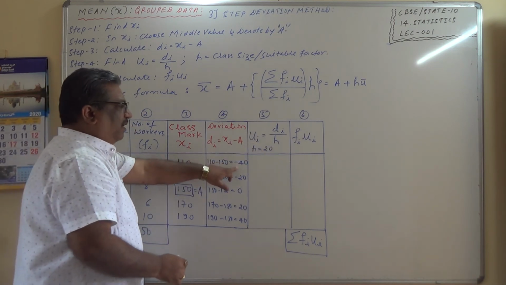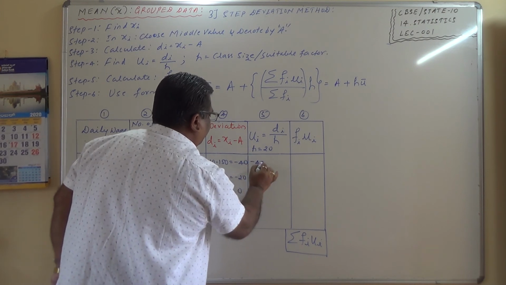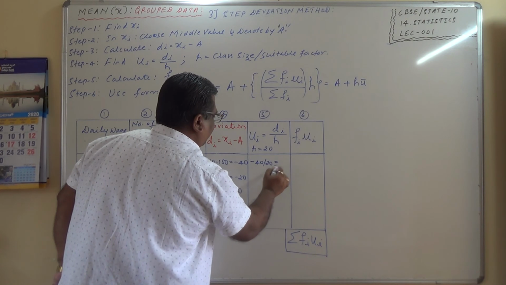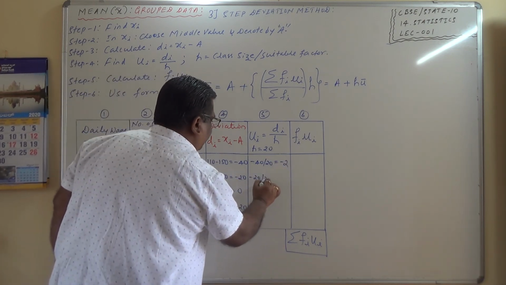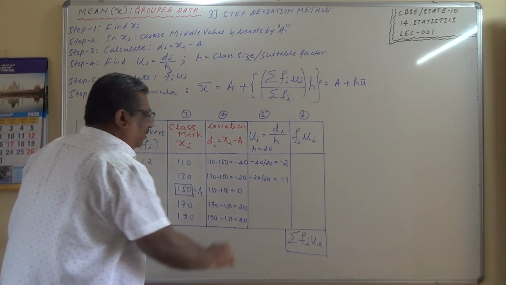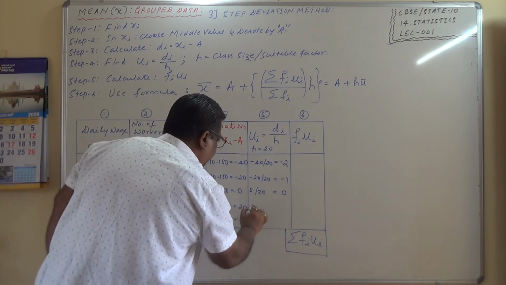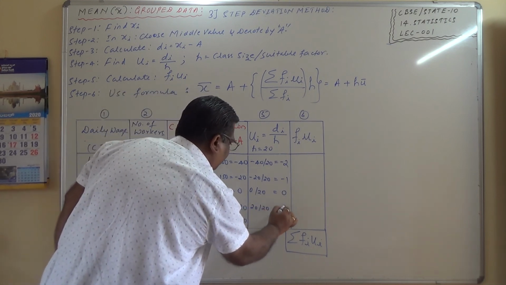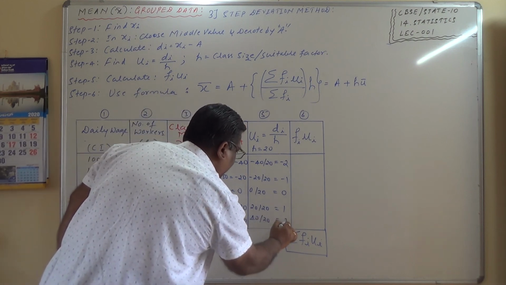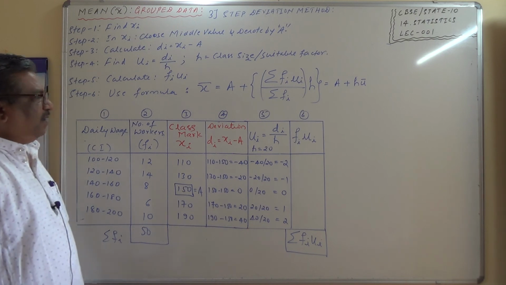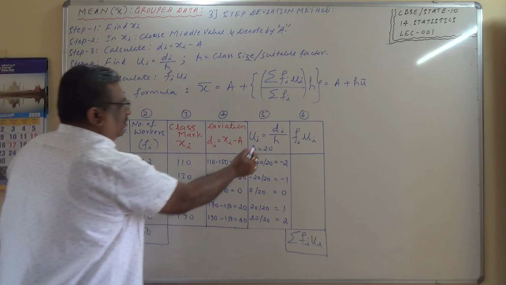So minus 40 divided by 20 is equal to minus 2. Minus 20 divided by 20 is equal to minus 1. 0 divided by 20 is equal to 0. 20 divided by 20 is equal to 1. 40 divided by 20 is equal to 2. Correct? Now you multiply fi into ui. Where is that fi? Frequency into ui.